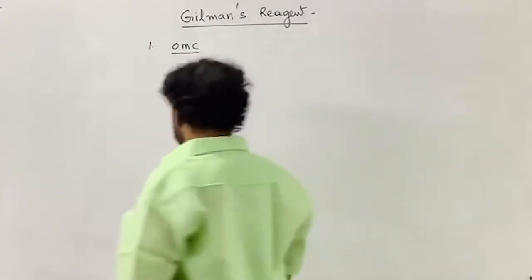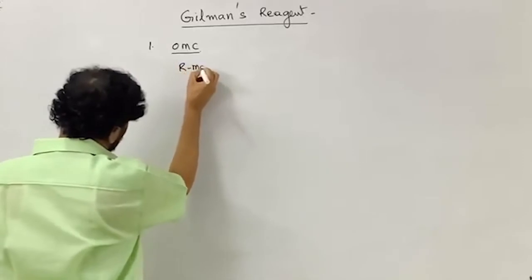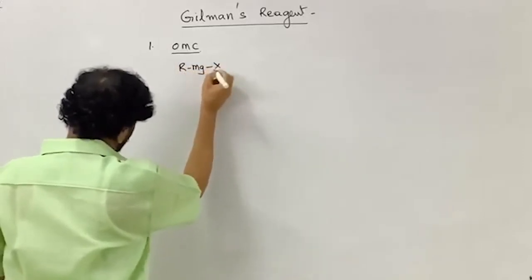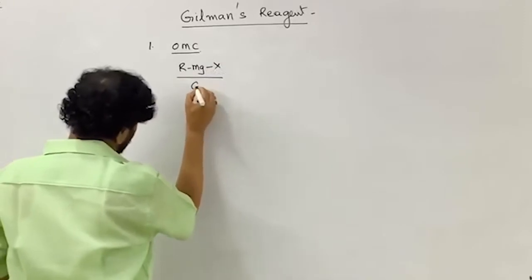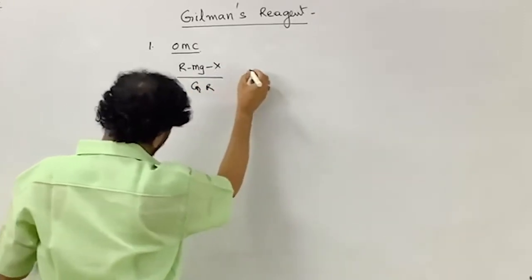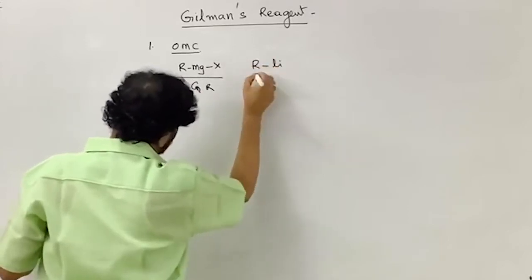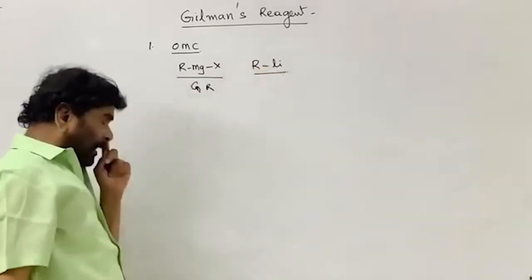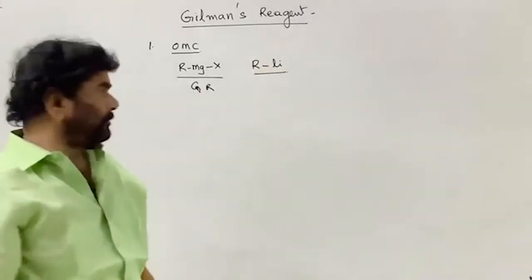There are several organometallic compounds, that is R-Mg-X, R-Br, whatever it is, Grignard reagent. And now the alkyl lithium, this is also an organometallic compound. Here the carbon is connected to the lithium.